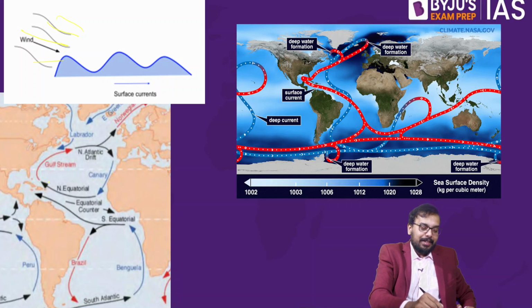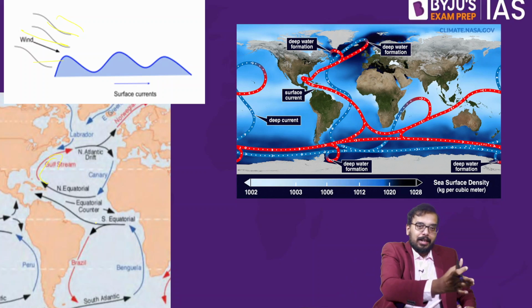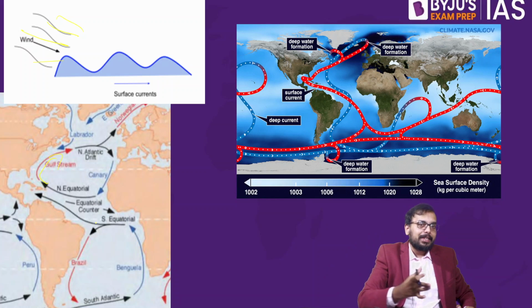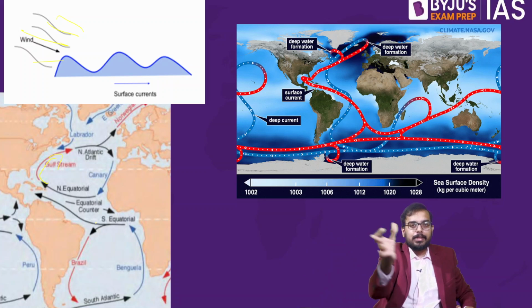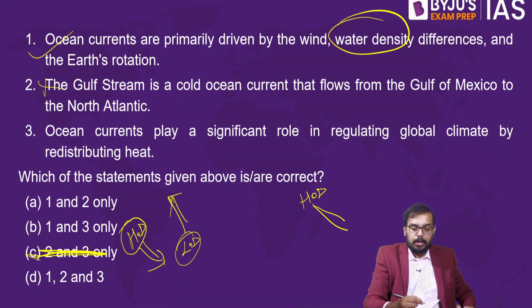So you see here, this is your Gulf Stream. In the North Atlantic Ocean, the northern equatorial current goes towards Mexico and then New York. So this region is your warm current, not a cold current as such. So statement 2 is wrong. If statement 2 is wrong, we already get the answer. But we'll see the third statement.